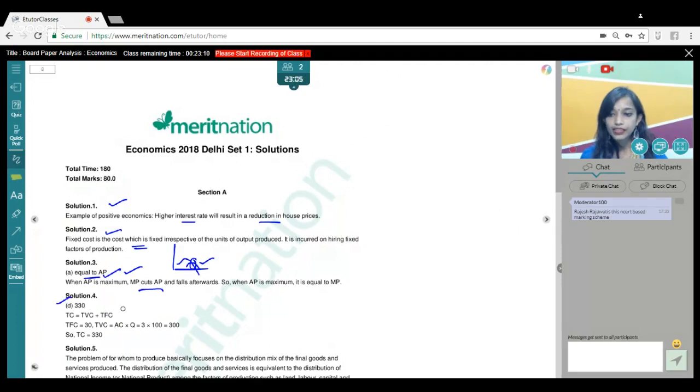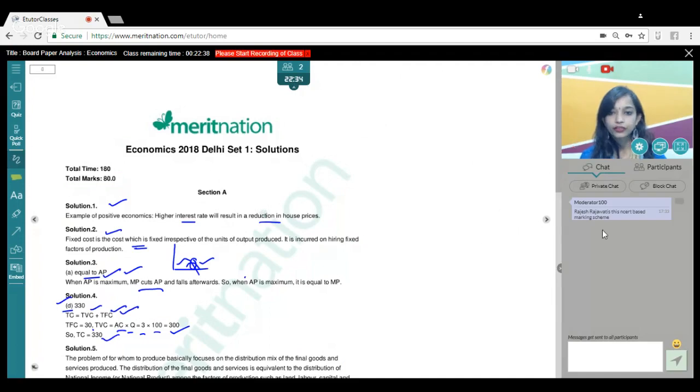Talking about the next question, it was very simple. We were given TFC as 30, AC as 3, and quantity as 100. We had to find total cost, which is equal to total variable cost plus total fixed cost. We could find total variable cost by multiplying AC with quantity, that is 300. So 300 plus 30 gives us 330. The answer was option D, which is 330. I'm pretty sure most of you would have given the right answer.